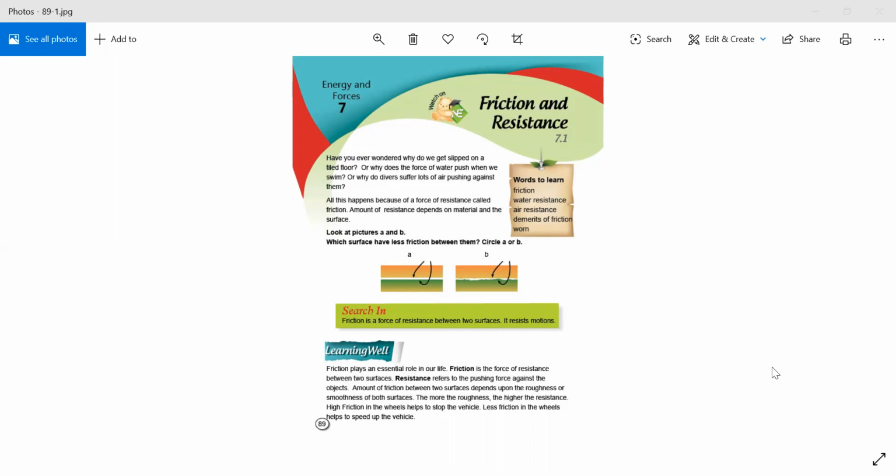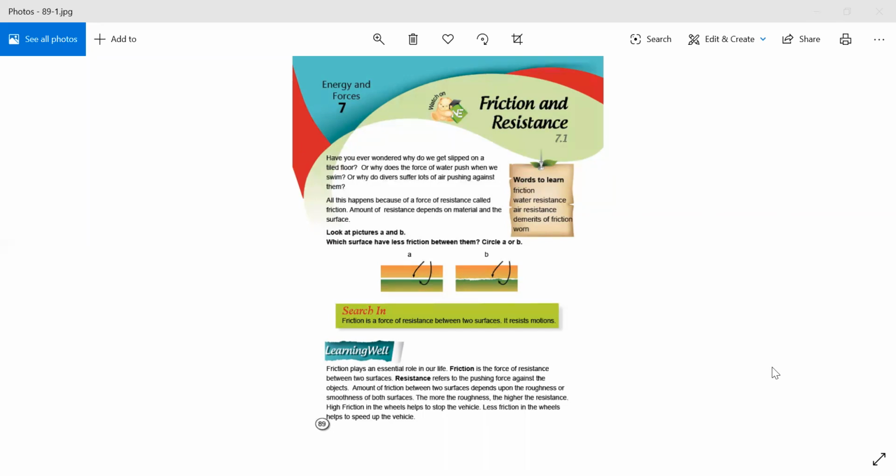And have you ever thought that water pushes when we swim? Why? And have we ever supposed that divers suffer lots of air pushing against them? So, what is the science behind all these? All this happens because of the force of resistance, which is called friction.